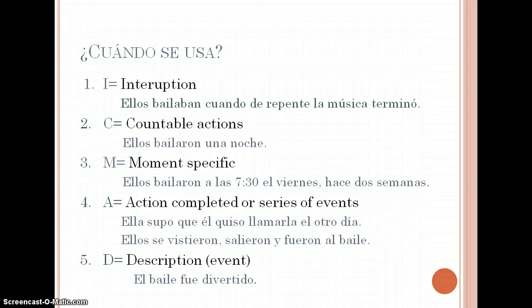A will refer to action or actions that are completed or that are in a series of events. Ella supo que él quiso llamarla el otro día. Ellos se vistieron, salieron y fueron al baile. And finally, we will use the preterite when we are talking about a description of an event. For example, el baile fue divertido.